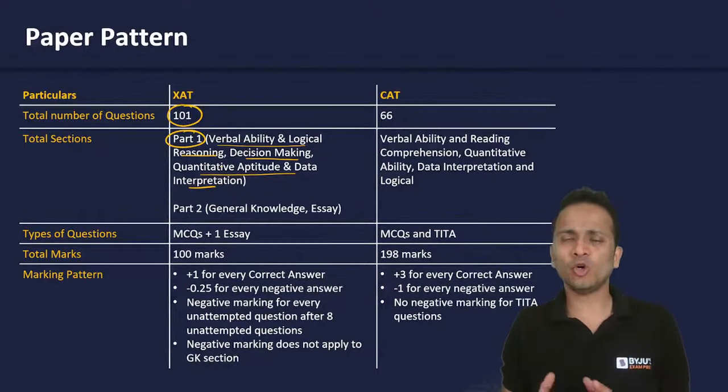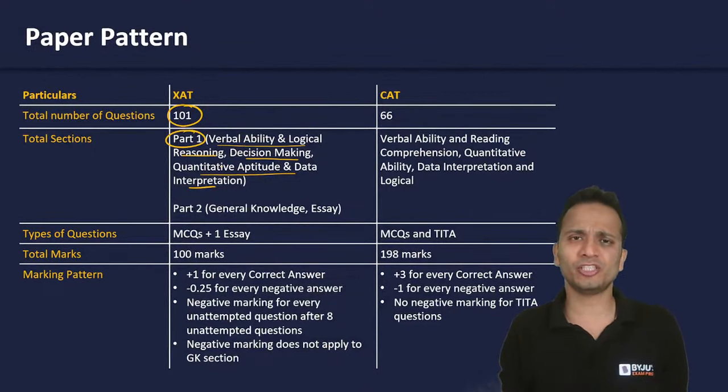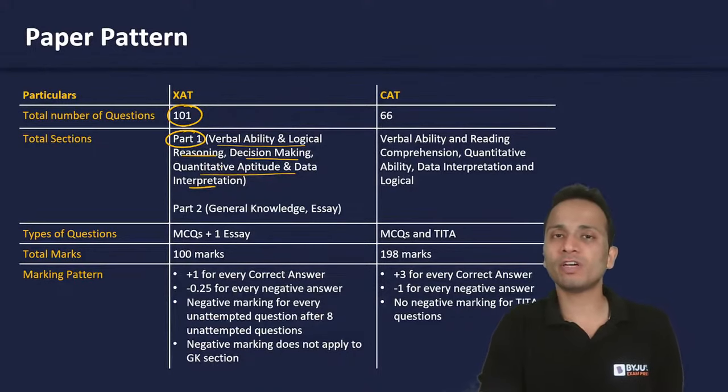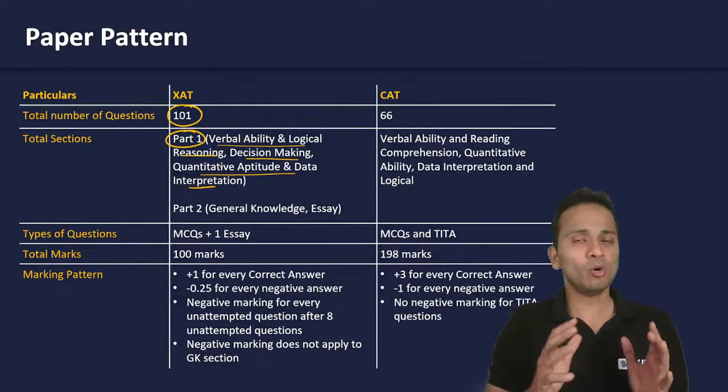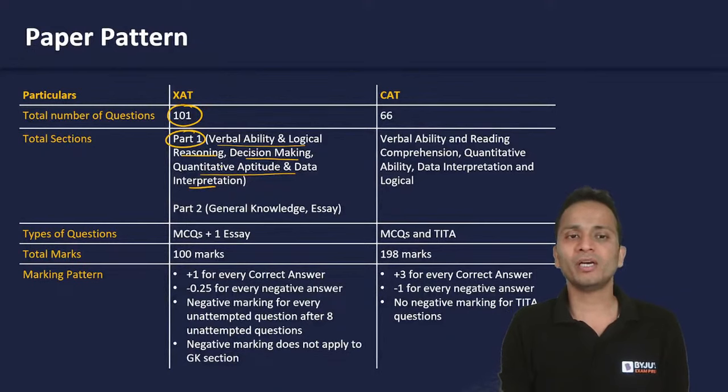So in CAT, over the years, we have seen less calculations in the questions of data interpretation and more logic in these questions. Whereas in XAT examination, these questions are typically based on calculations. All right. So that was part number one of XAT examination. Now, once you are done with part number one, you will switch to part number two. And yes, so this will be a separate paper.